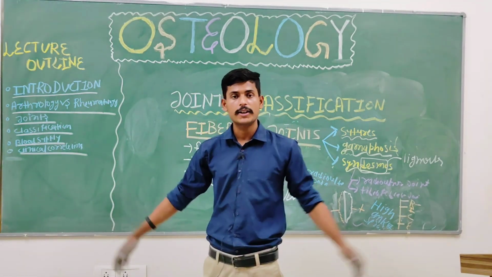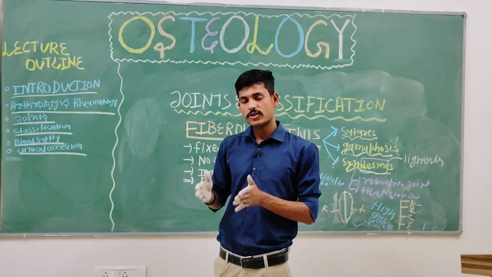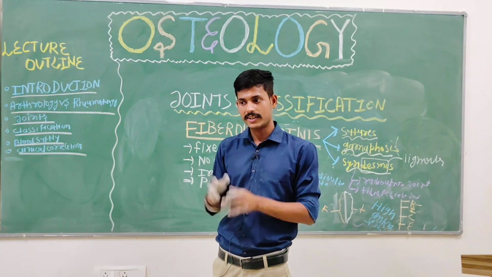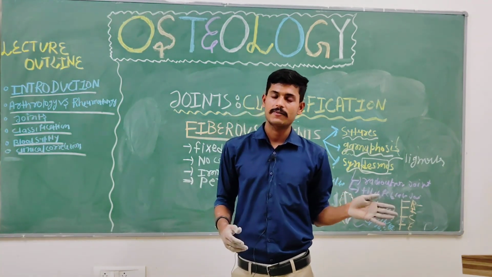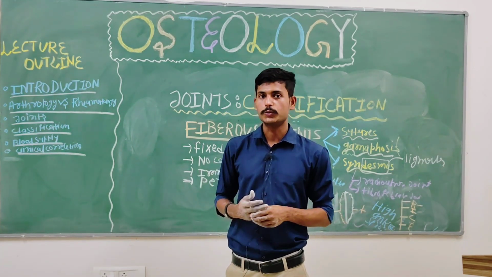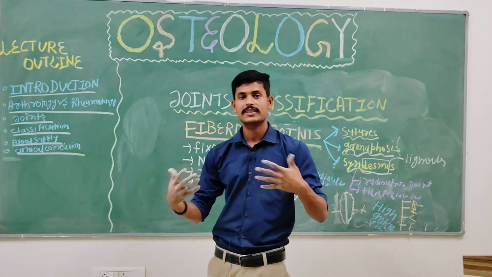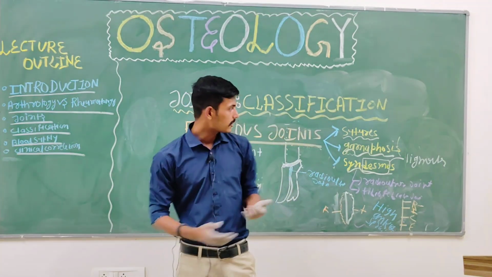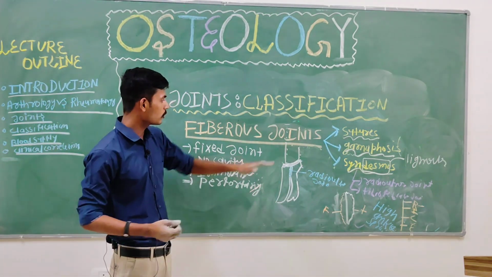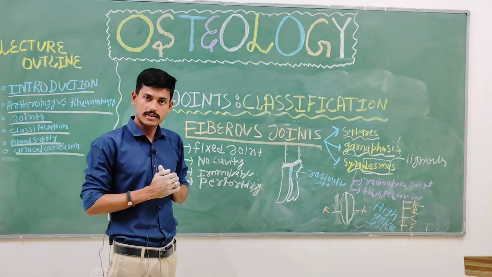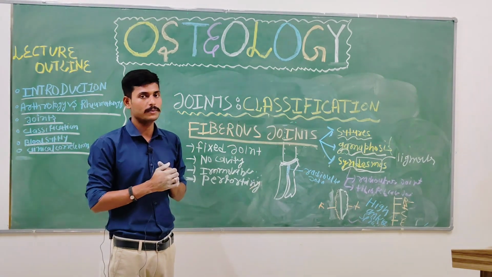Then we classified joints on two bases. The first basis is the amount of movement permitted, which is called the functional classification. On the other hand, we defined the classification based on the dominance of the tissue, which is called the histological classification. Then we saw that both types of classification can be correlated. We took the histological classification first, and it is again of three types: the fibrous joint, then the cartilaginous joint, then the synovial joint.